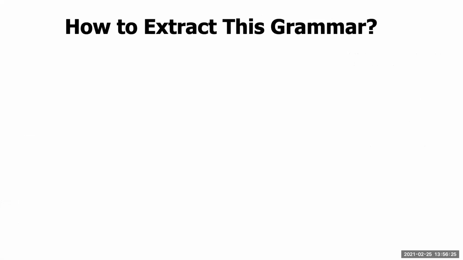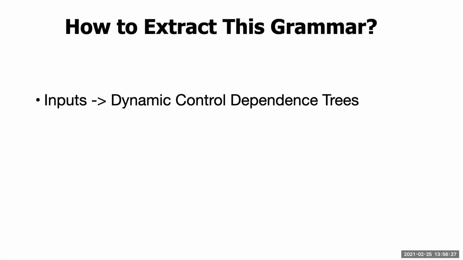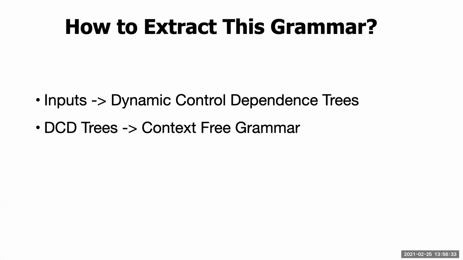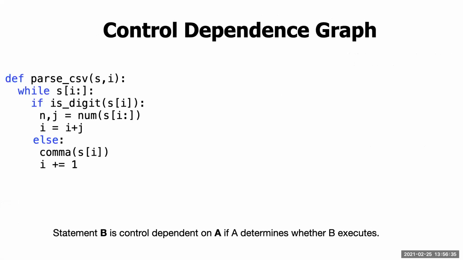Our technique first extracts the dynamic control dependence trees from given sample inputs that cover all features of the program. Then it combines these trees into a general grammar. So what is a control dependence graph?